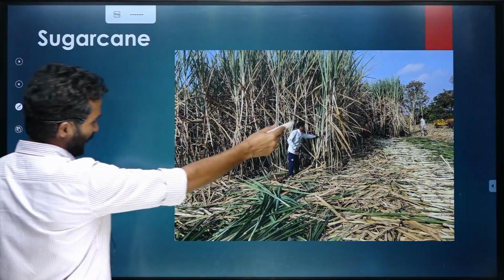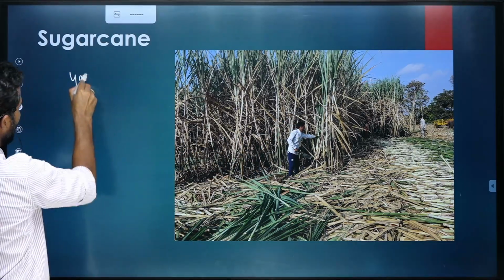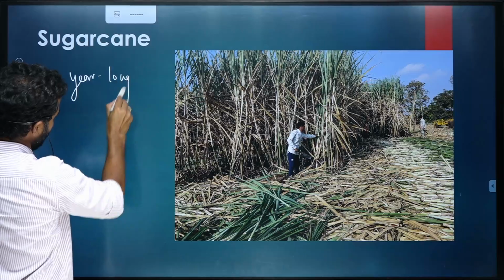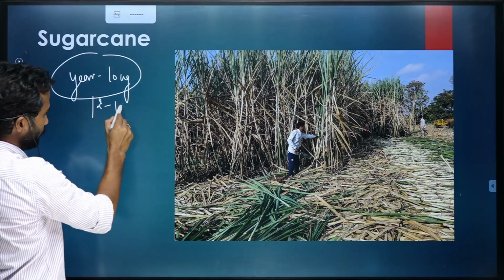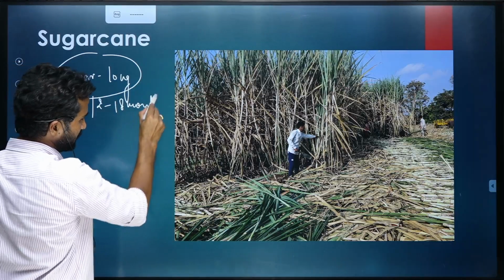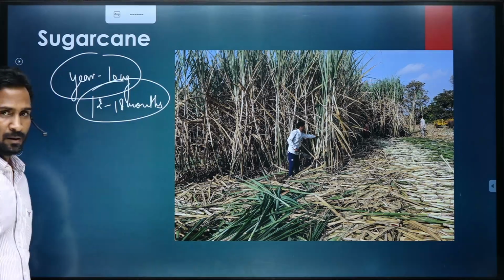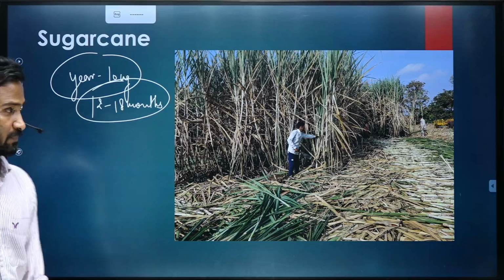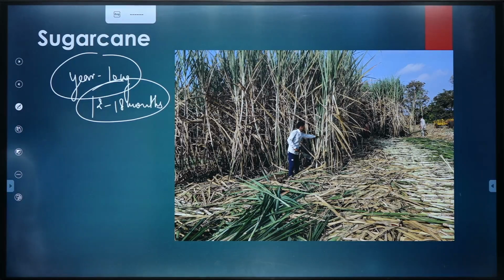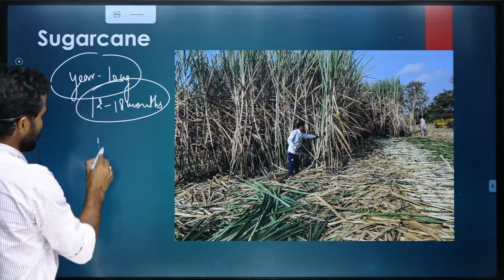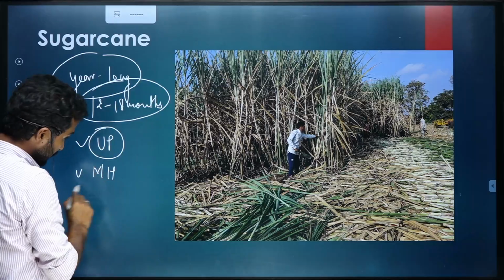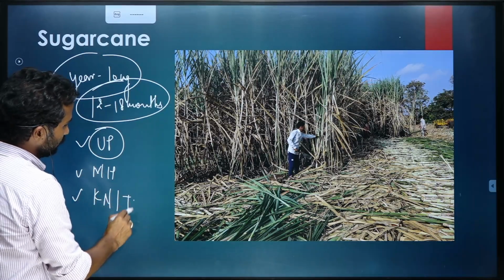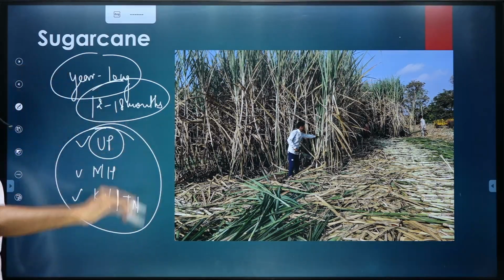So sugarcane, as you can see, it is a year-long crop. It is grown throughout the year. It takes around 12 to 18 months or 15 months from sowing to harvesting time. Sugarcane, it is a year-long crop, and the states which grow sugarcane are UP, Maharashtra, Karnataka nowadays, Tamil Nadu. These are the leading producers of sugarcane in India.